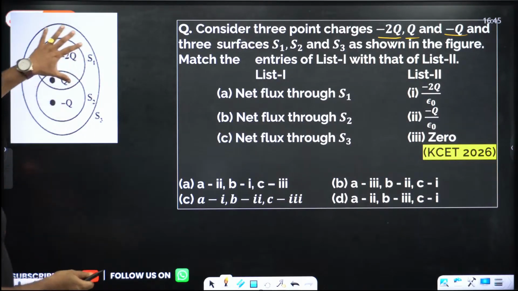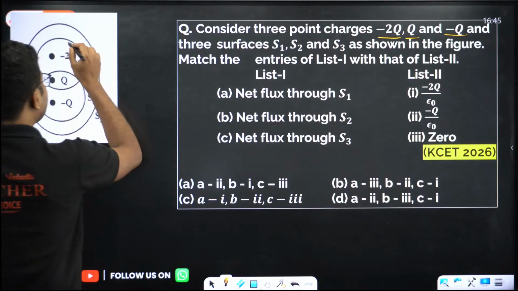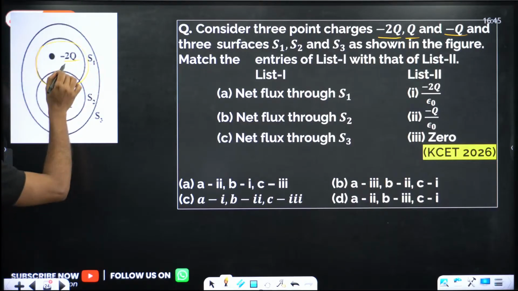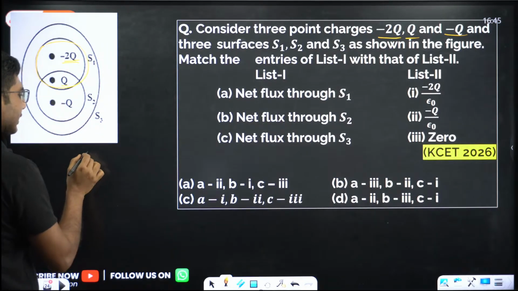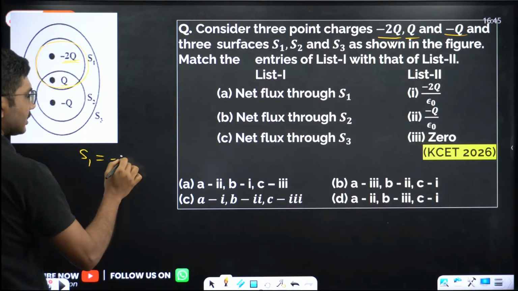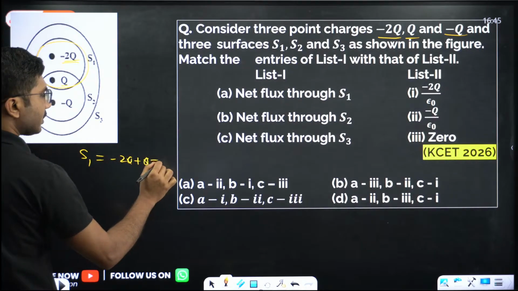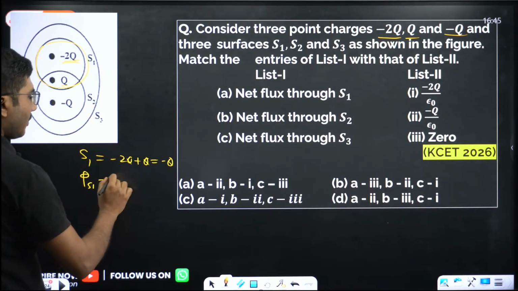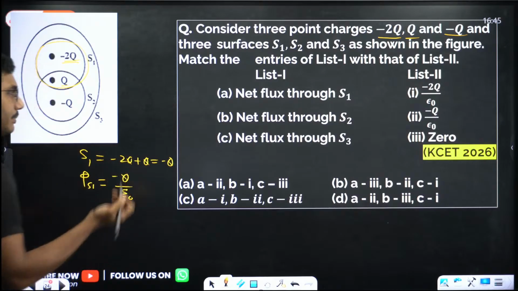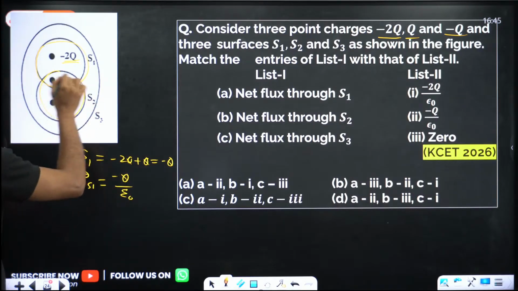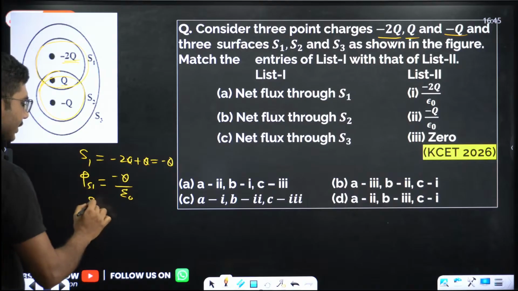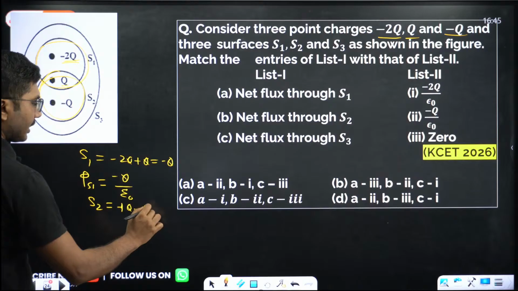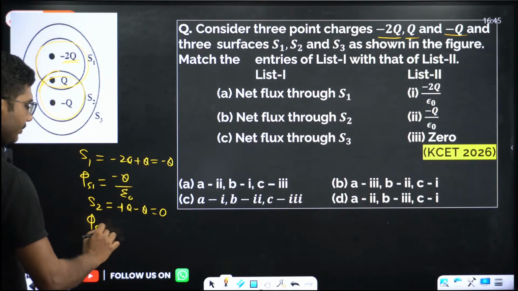So in S1, you take minus 2Q plus Q. Total charge enclosed for S1 is minus 2Q plus Q, which equals minus Q. So the flux through S1 will be minus Q by epsilon naught. Very simple. What about S2? S2 has plus Q minus Q. So total charge for S2 will be plus Q minus Q, that is 0. So flux through S2 will also be 0.